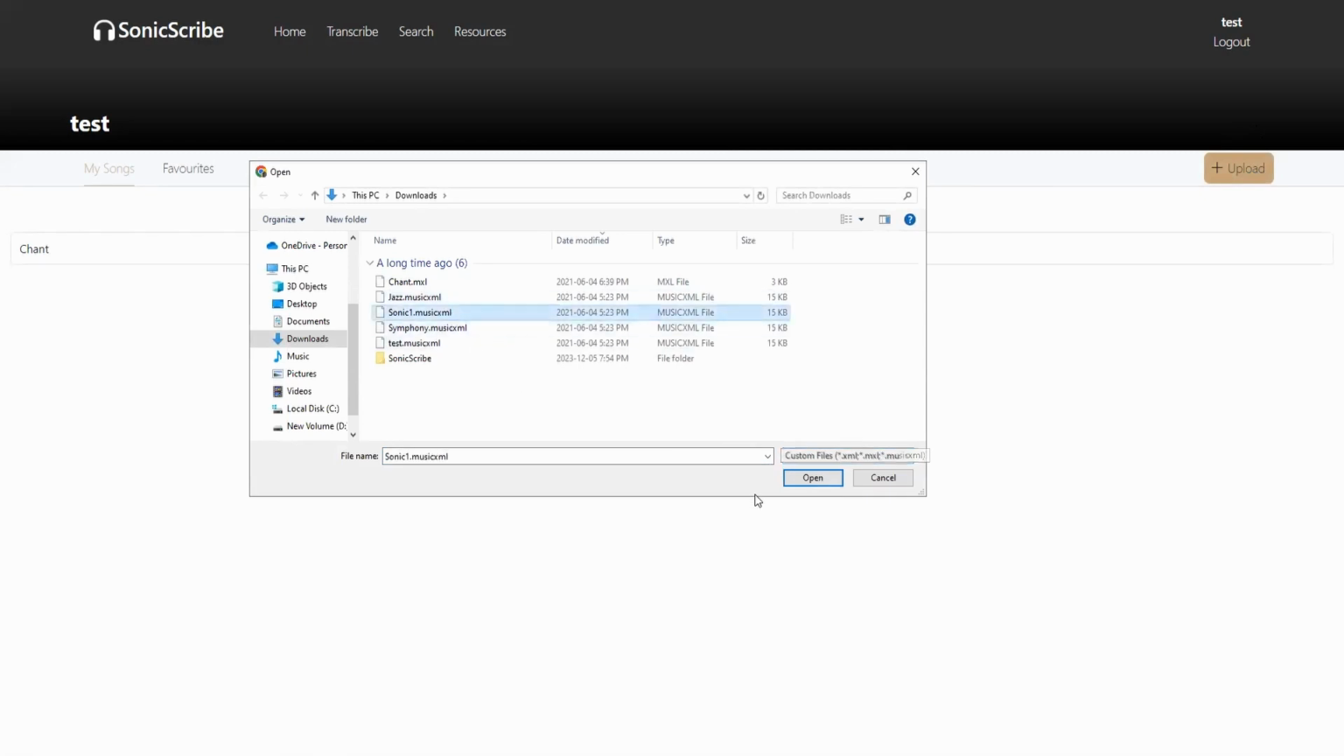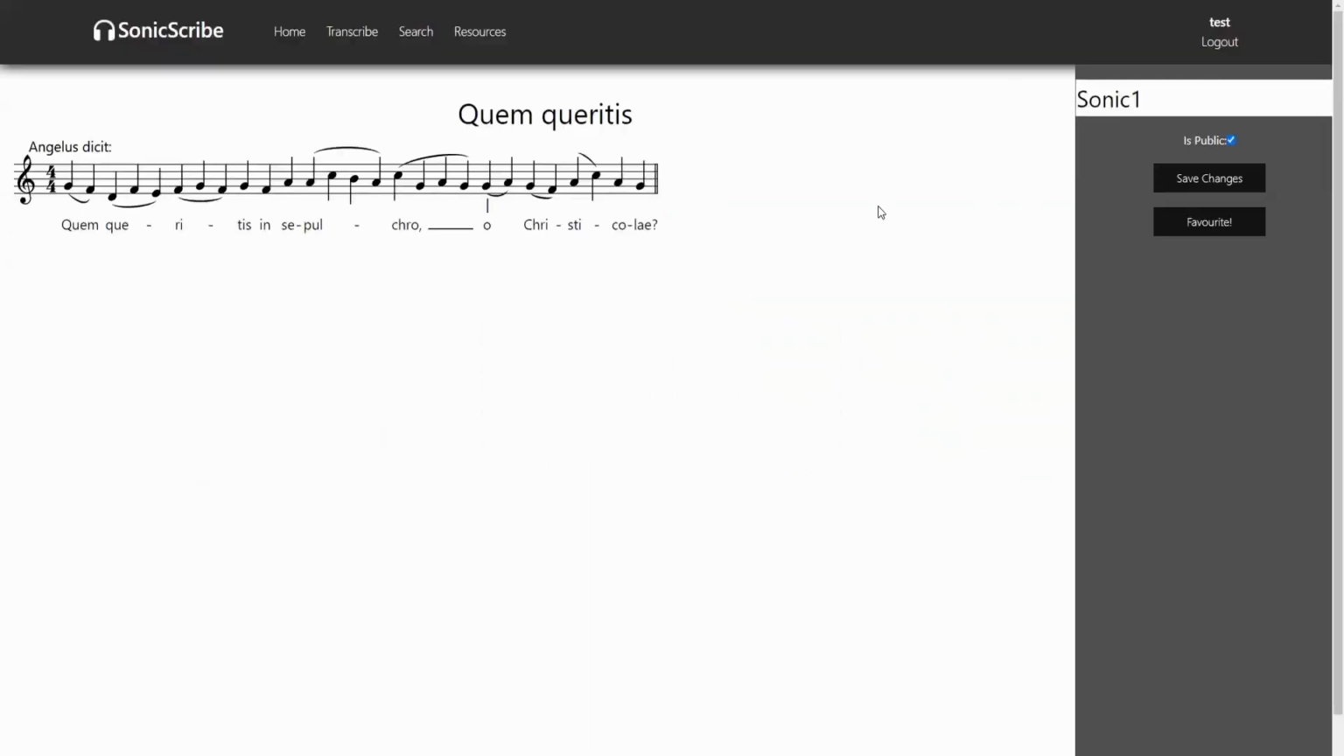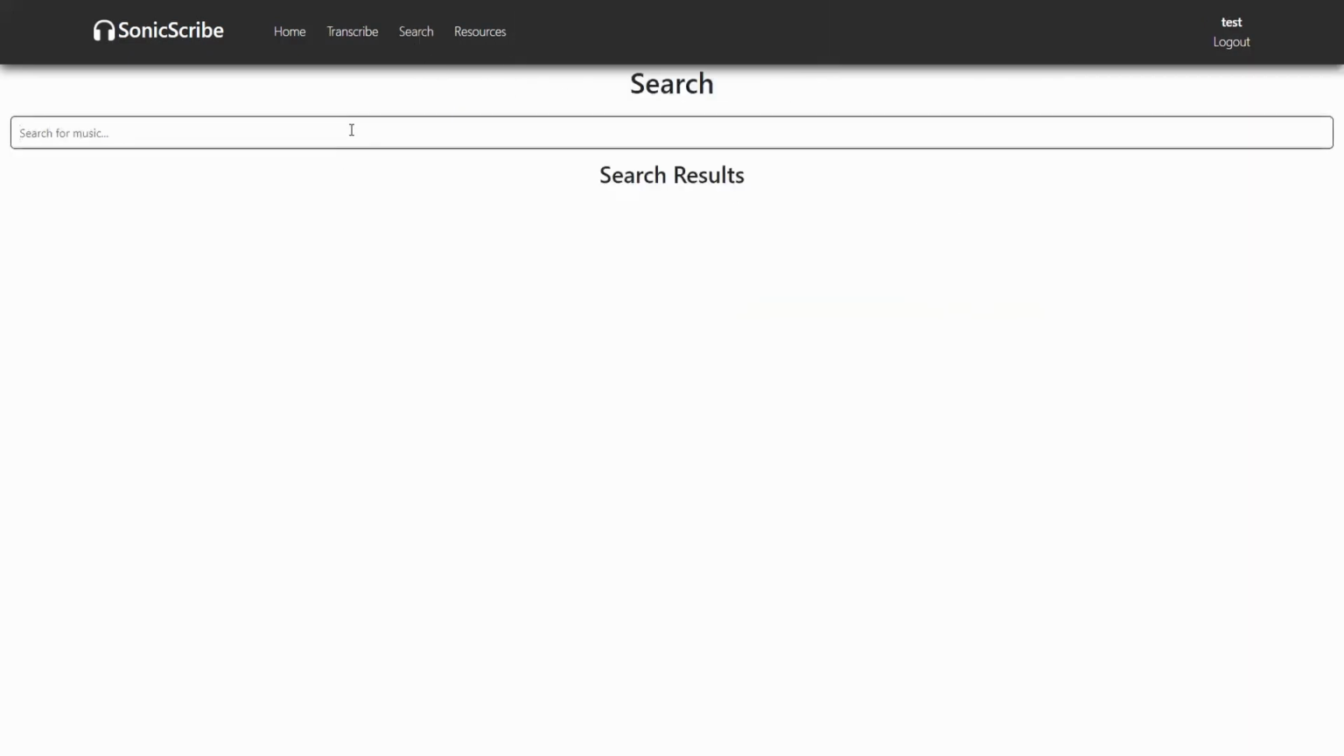So for example, let's upload sonic1.musicxml. And then it pulls it up right here. When you click on it, you can decide to either rename it or make it private or keep it public. And you can also choose to favorite it. For now, let's keep Sonic1 public and save the changes. Now we can go to the search bar and type in Sonic1. And sure enough, it shows up in the search results.